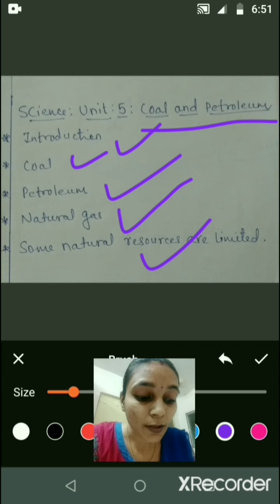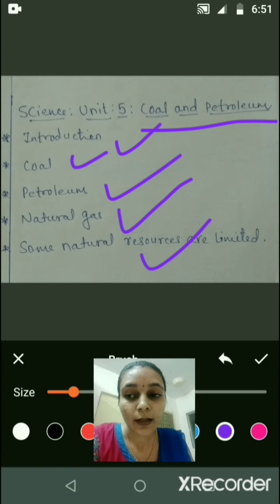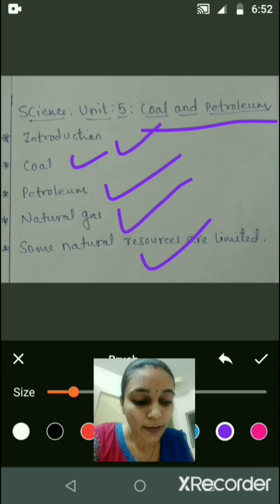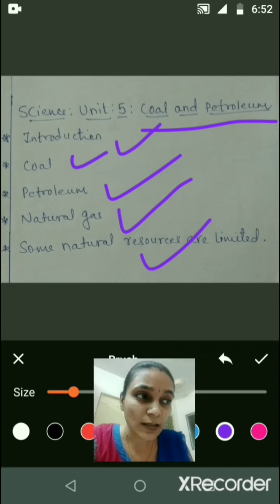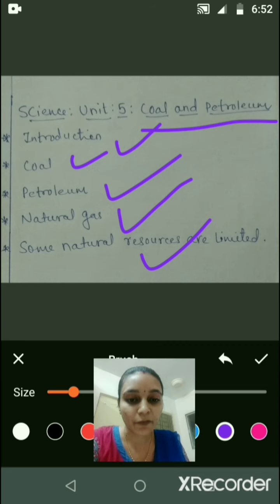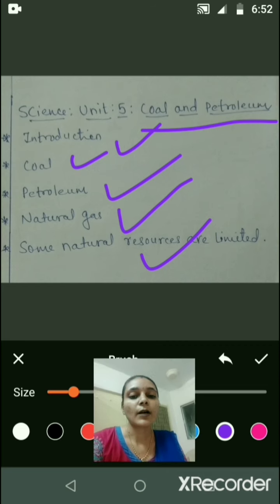Third one is, ensure correct tire pressure. At regular time intervals, check the pressure of the tires of your vehicle. Fourth, ensure regular maintenance of the vehicle. Your vehicle should have PUC, that is pollution under control, and service your vehicle so that it can be a less polluting vehicle. This is all about this chapter.